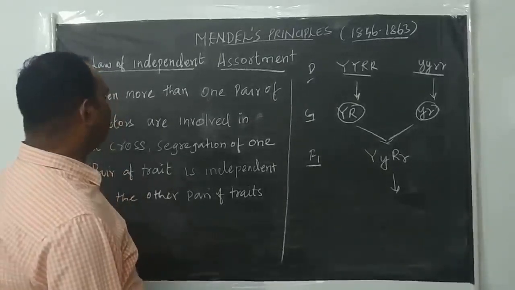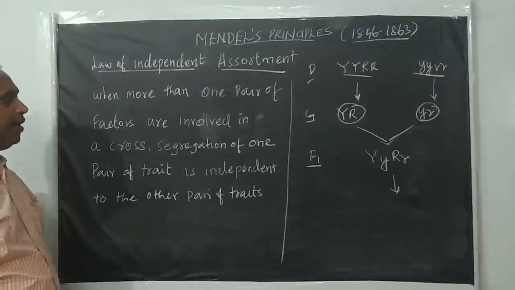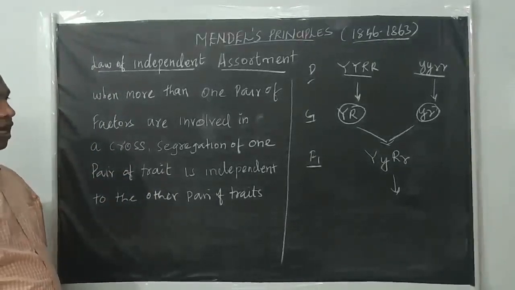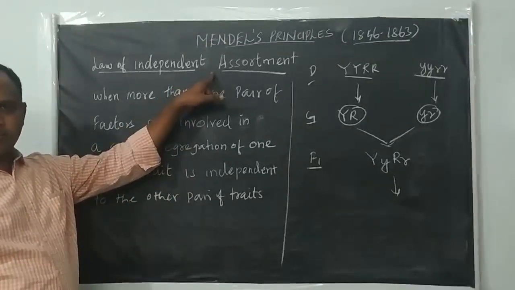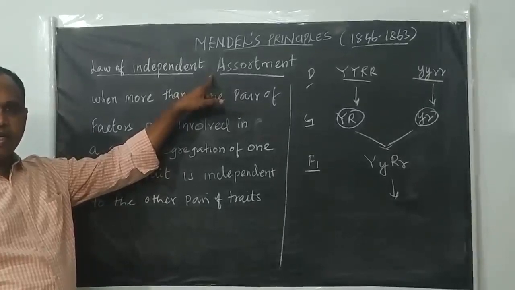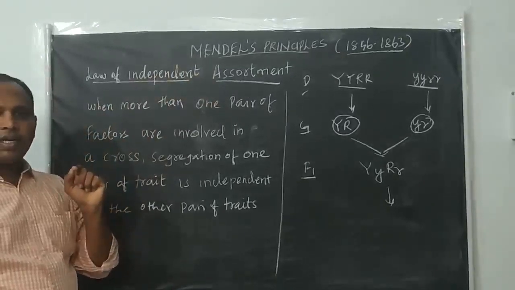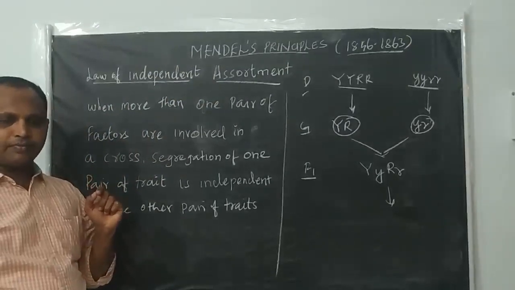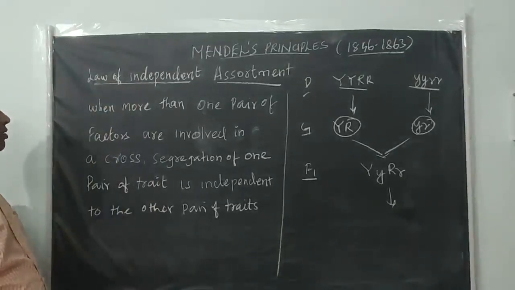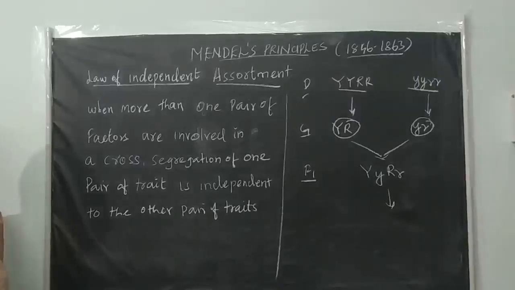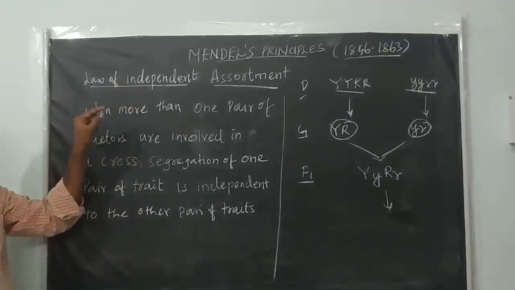Next one is Mendel's third law, also called the law of independent assortment. I forgot to tell one point: the second law, the law of segregation, is also called Mendel's law of purity of gametes. Keep that in mind. The third law is the law of independent assortment, which Mendel proposed based on his dihybrid cross.